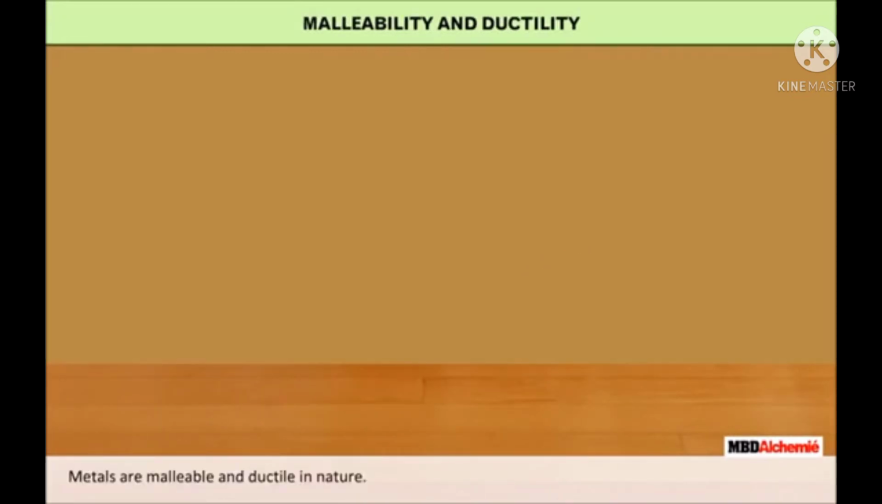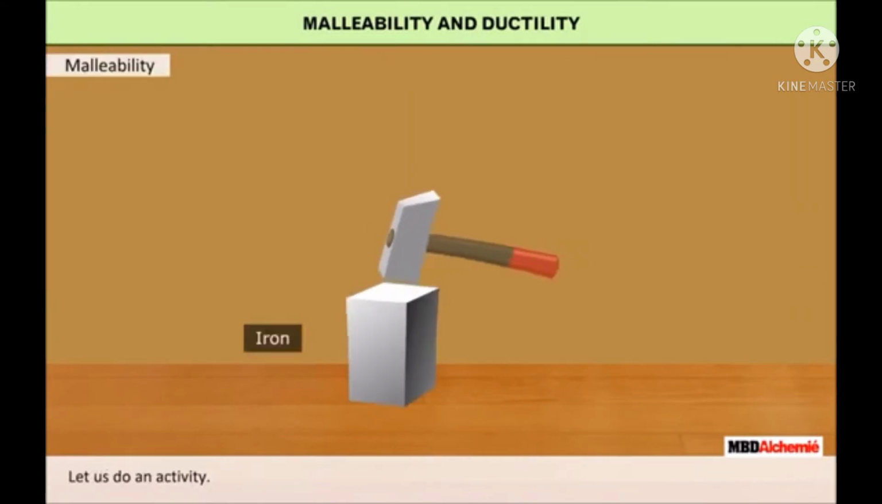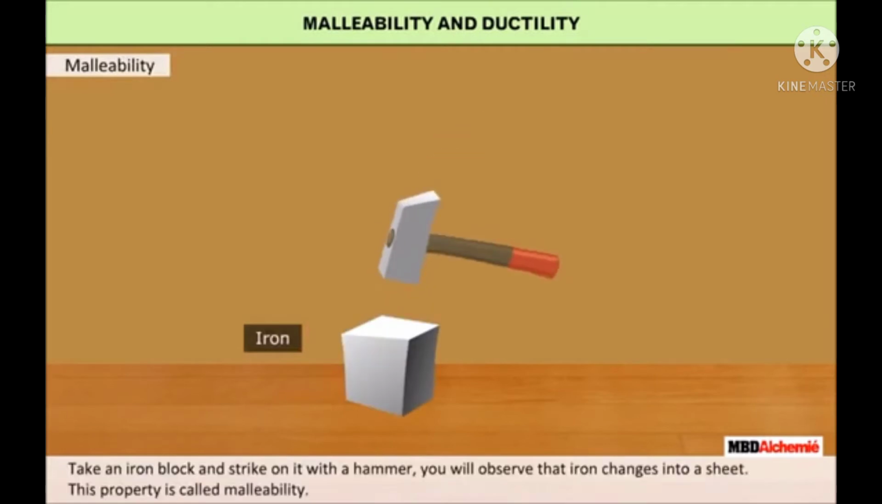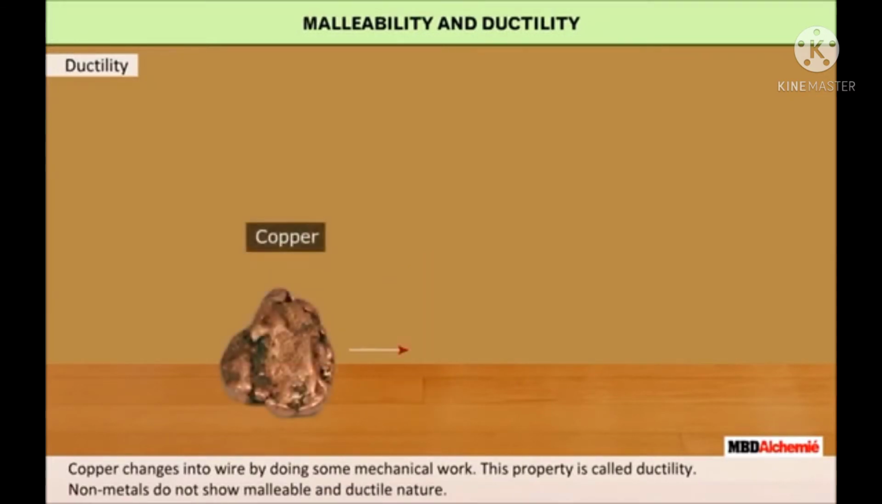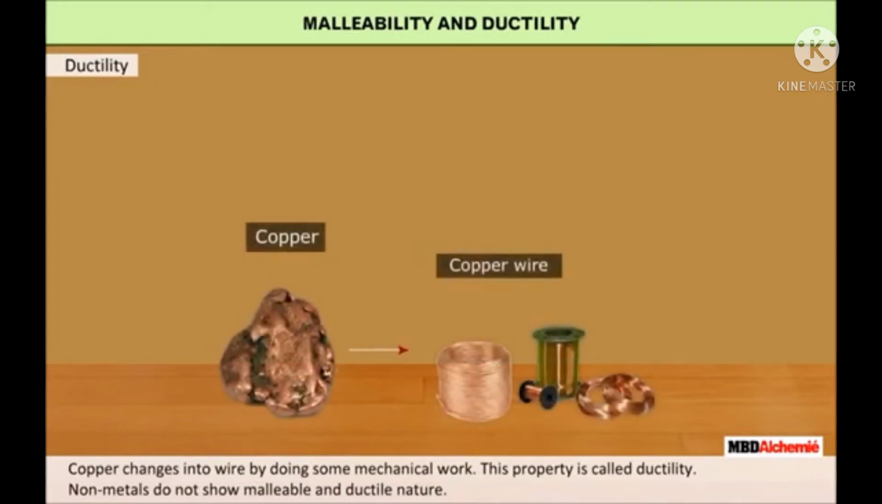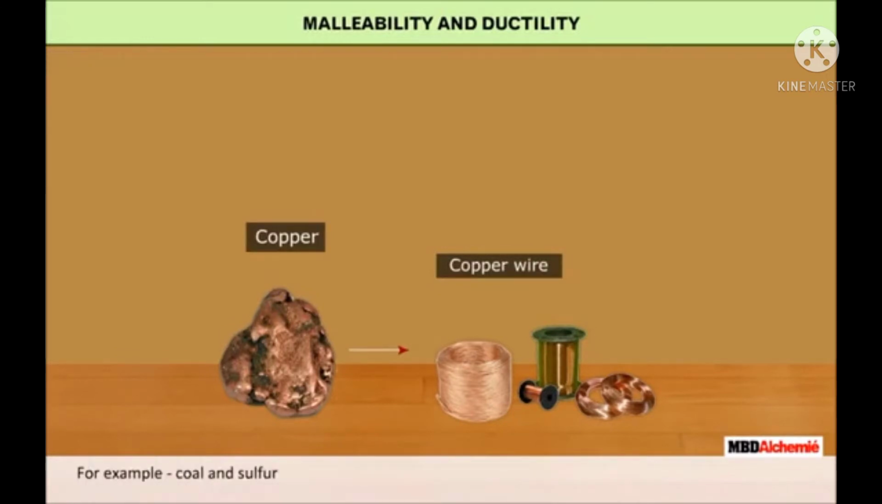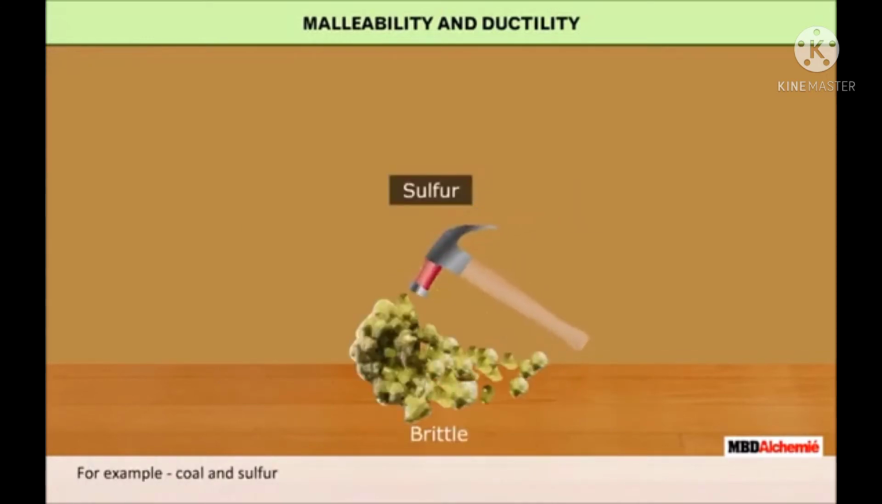Malleability and ductility. Metals are malleable and ductile in nature. Let us do an activity. To show this, take an iron block and strike it with a hammer. You will observe that iron changes into a sheet. This property is called malleability. Copper changes into wire by doing some mechanical work. This property is called ductility. Non-metals do not show malleable and ductile nature, for example coal and sulfur.